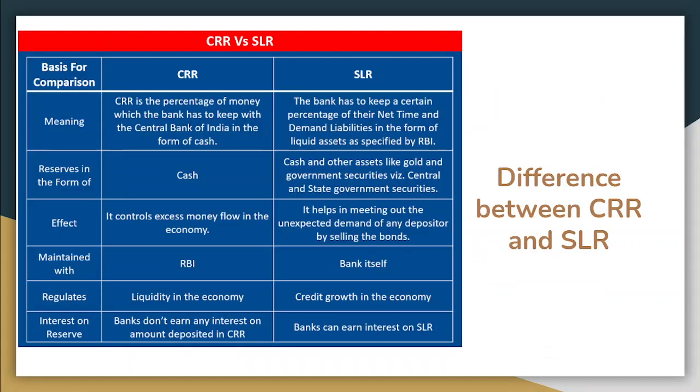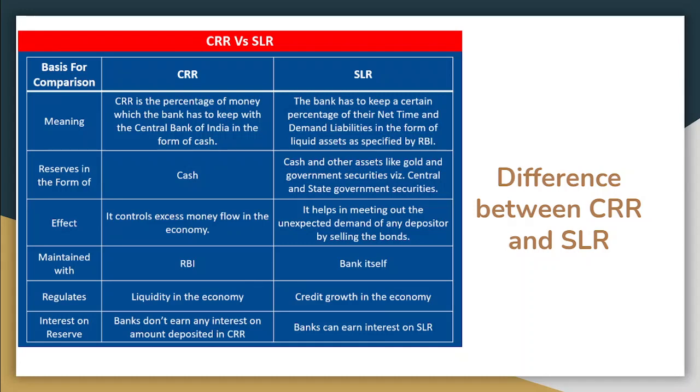Now we have to see the difference between CRR and SLR. CRR is the percentage of money which the bank needs to keep with the central bank in the form of cash only. It is there so that if there is lots of liquidity in the market, it can absorb that and control the excess money in the market. The amount the bank maintains with the RBI regulates the liquidity in the economy, and the bank does not get any interest on the CRR.